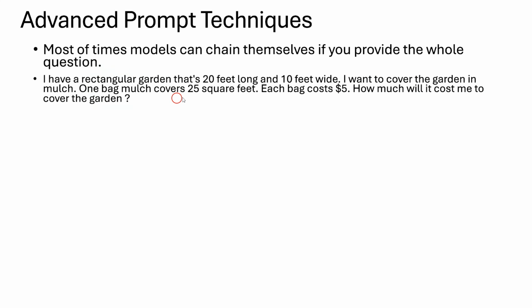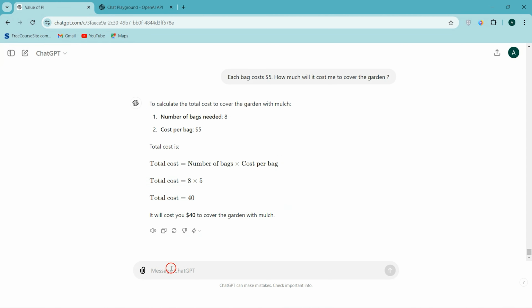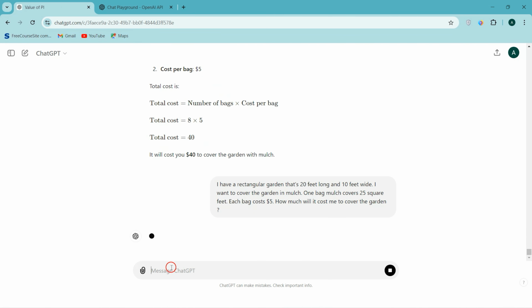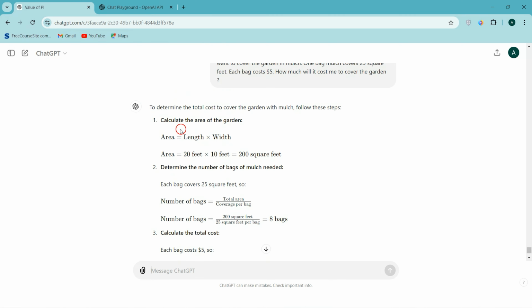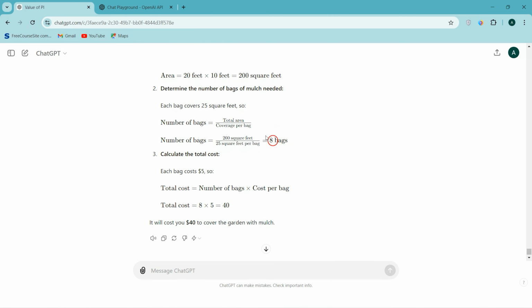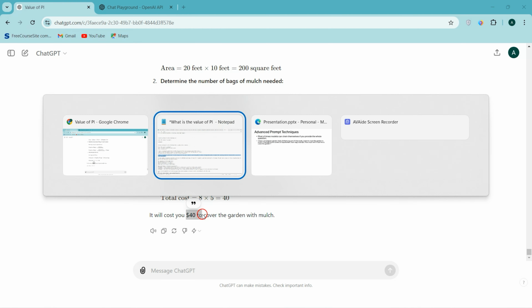So you can give the whole question like this. We'll try that. I'm going to copy the whole prompt instead of breaking it down, and we'll see how ChatGPT will respond. Look, it is itself calculating the garden area, number of bags and total cost, and finally it arrived at $40.